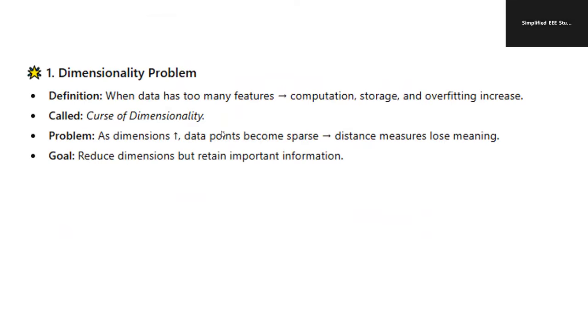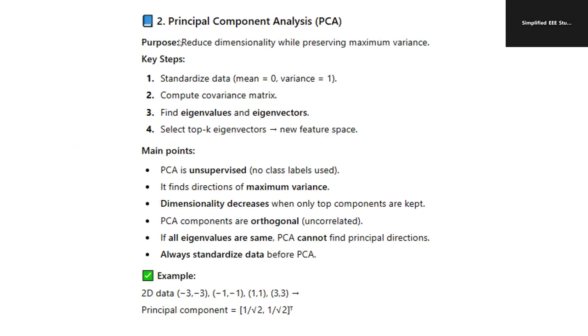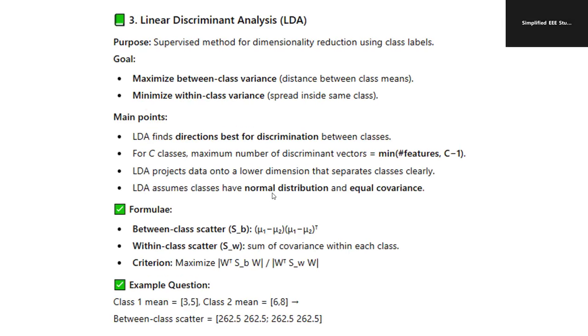So what is the meaning of the dimensionality problem? And try to study the meaning of PCA. What is the meaning of PCA? It is an unsupervised learning method that finds the maximum variance. LDA finds the directions of best discrimination between the classes. That's a specialty of LDA.